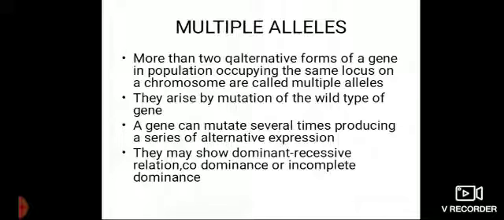Another example of multiple alleles we can see in the wild type of Drosophila. Drosophila is a fly and it has a particular gene, Vg plus, that is the normal wing gene. This gene mutates many times, and due to the mutation we get dominant-recessive relations. We can get here codominance or incomplete dominance.